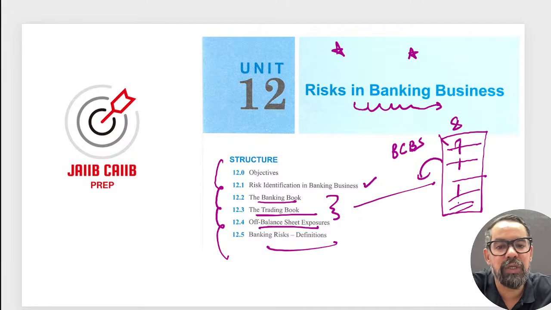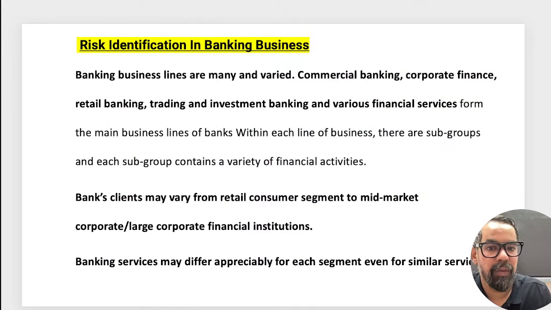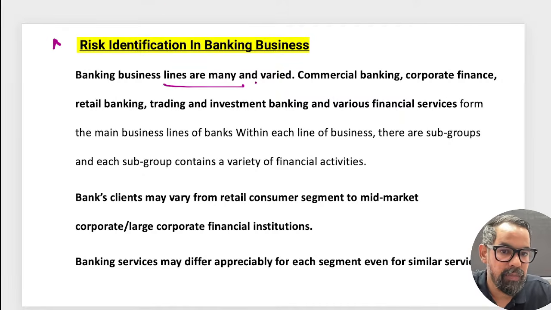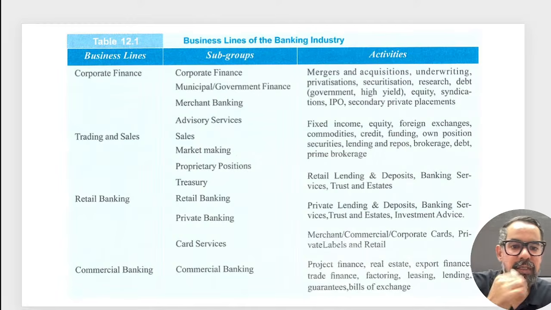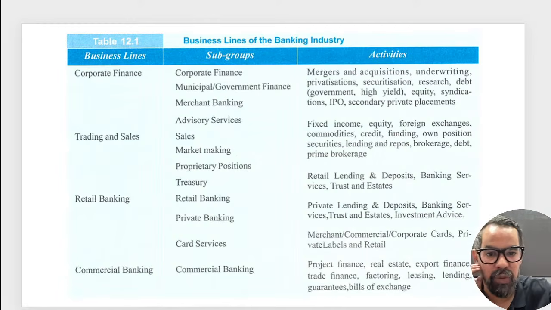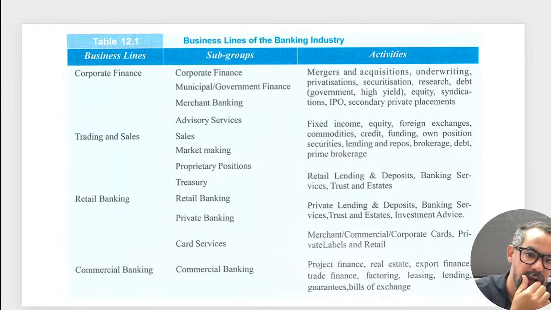Introduction to the risks, which include market risk, operational risk, or credit risk, the basic areas, which generally come under this one. So when it comes to identification in business, banking business lines are many and varied. As per the BCBS categorization, we have these 8 business lines.